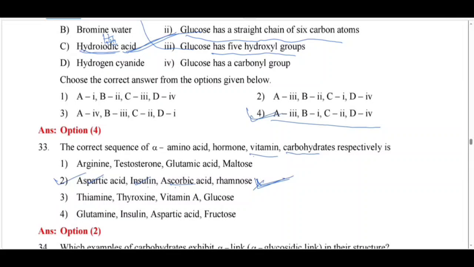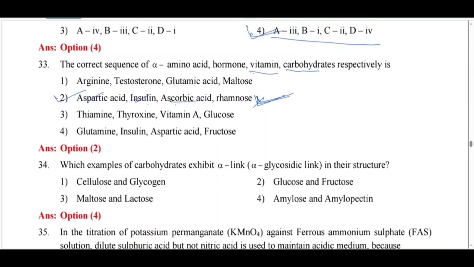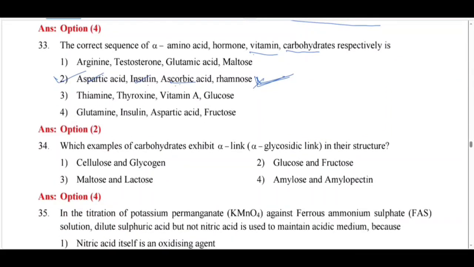Next I move to which examples of carbohydrate exhibit alpha link in their structure? Here, alpha-glycosidic link, that is amylose and amylopectin. So among cellulose, glycogen, amylose and amylopectin, it is present only in starch. In starch, alpha-glycosidic linkage is present. So option 4 is correct.